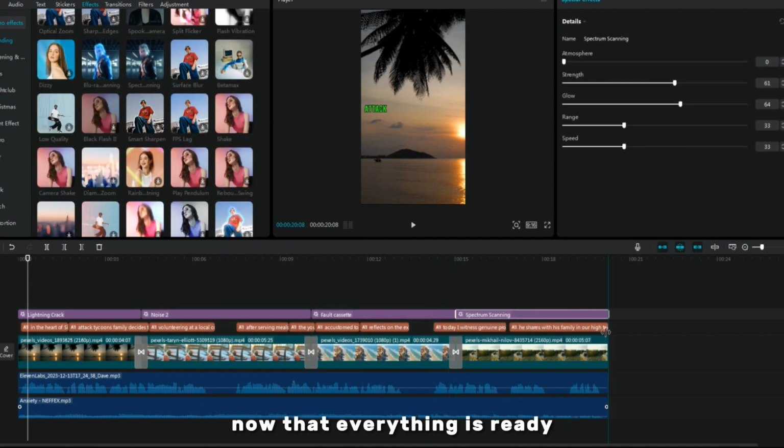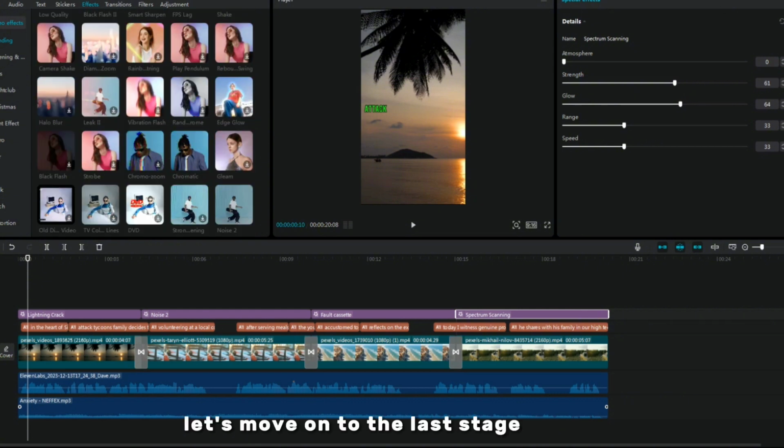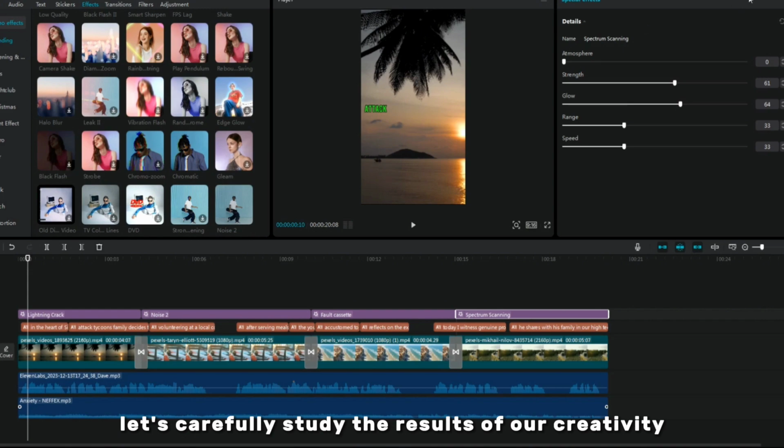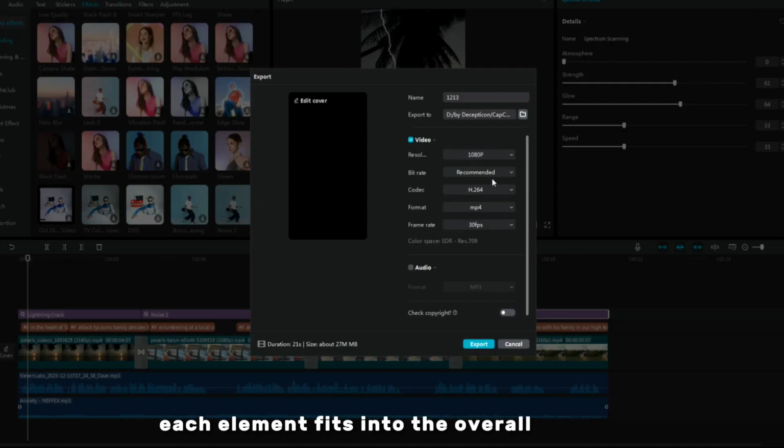Now that everything is ready, let's move on to the last stage, export. Let's carefully study the results of our creativity and make sure that each element fits into the overall context.